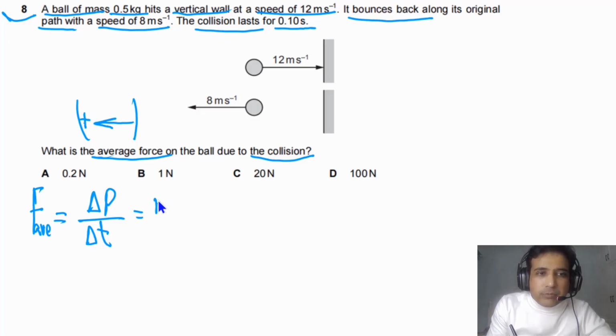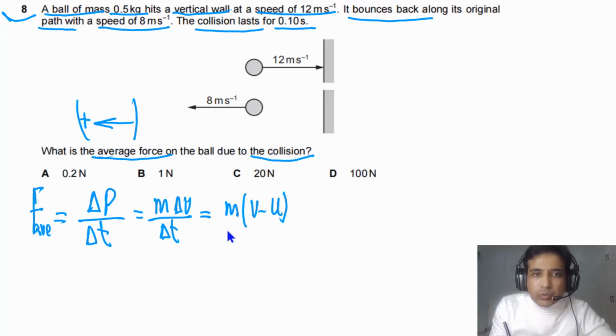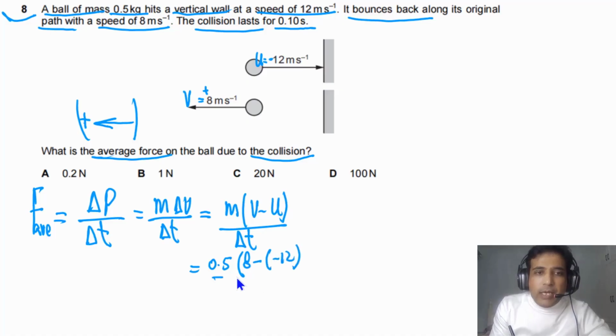We can simply write this as M times delta V divided by delta T. In this case, mass remains constant, so we can take mass out. We can write V minus U divided by delta T, the time taken. V in this case is positive because we have taken to the left as positive, and U is negative because to the right is negative. Now we simply plug in values: mass is 0.5, final velocity is 8, initial velocity is minus 12, divided by time taken, that is 0.10.